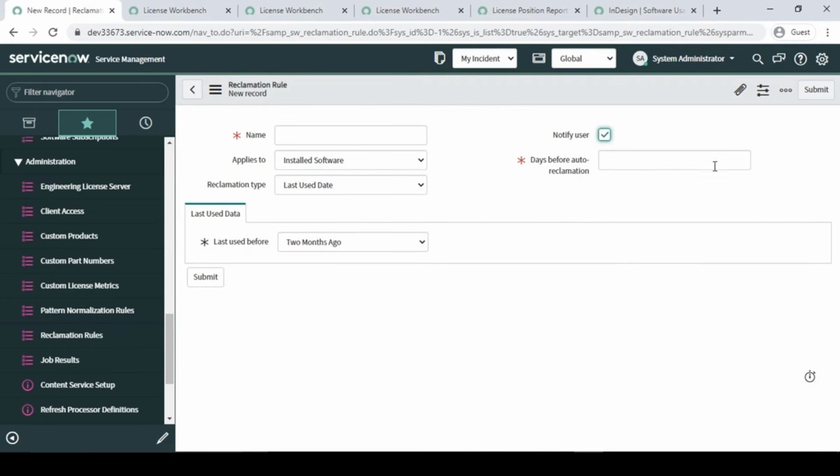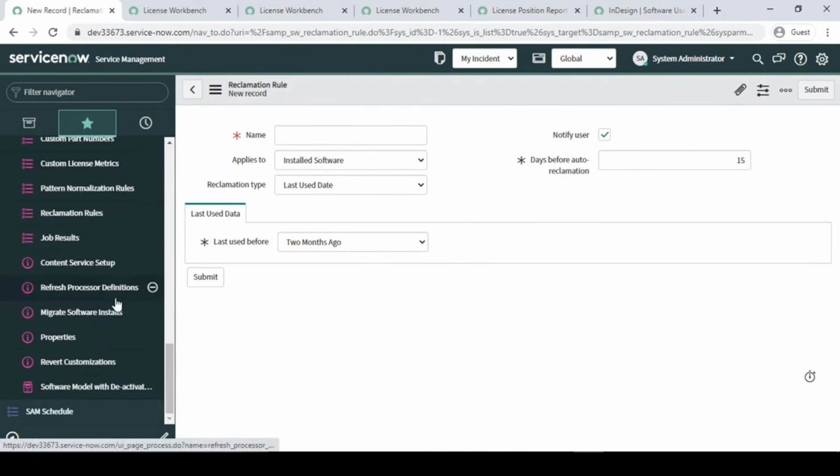So how you want to notify the users, how many days before, like today you are going to reclaim the software from his device, then how many days before you want to notify them. So let's say 15 days before, if we want to notify them, in that 15 days period, if they are not using it continuously, we can reclaim the software back from them, right?